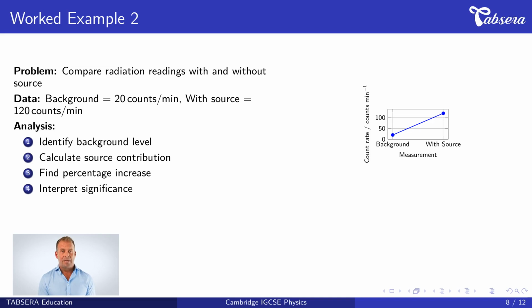Example 2 shows how to analyze radiation measurements. The problem compares readings with and without a radioactive source. The data shows background radiation at 20 counts per minute and total reading with source at 120 counts per minute.